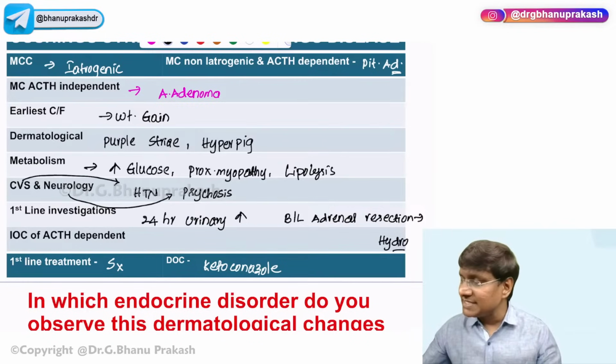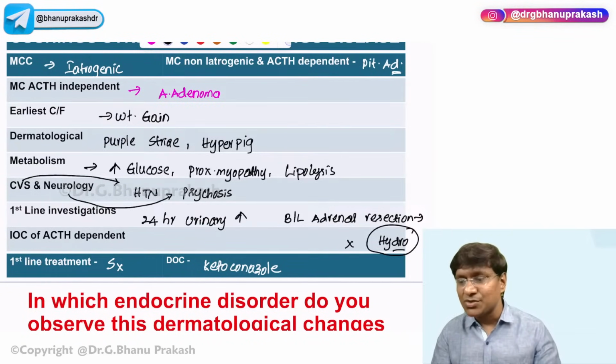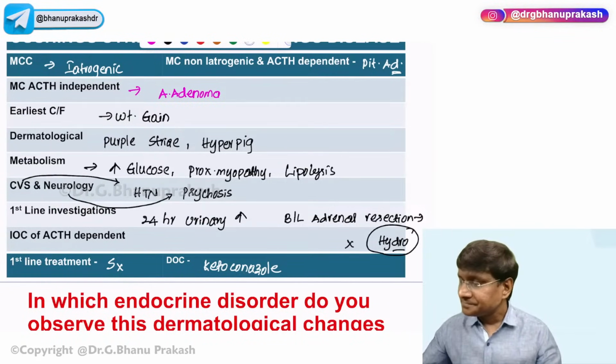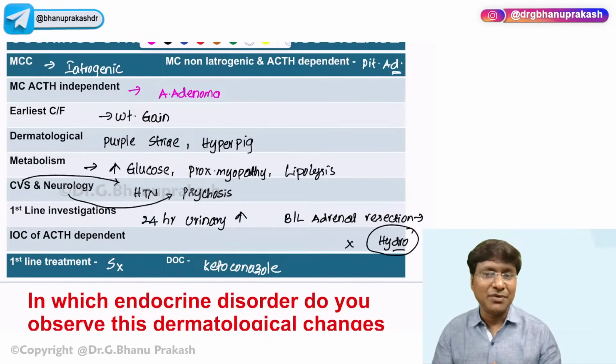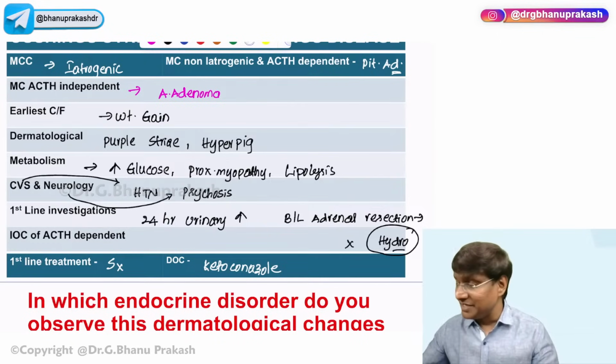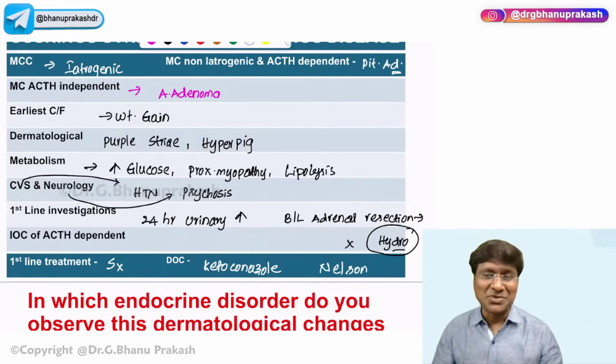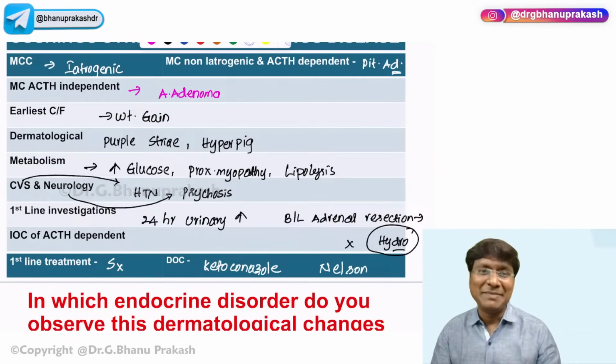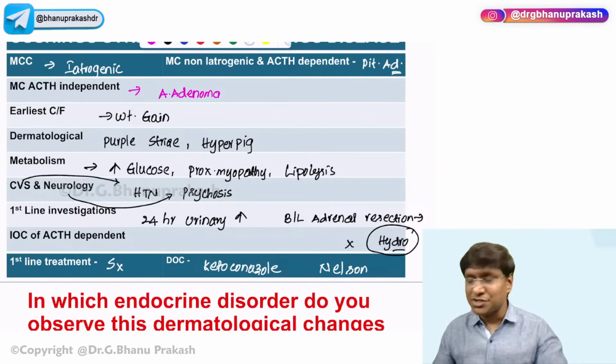Now, if the steroid is not given, can anyone tell me what is the syndrome associated with that? If steroid is not given after doing bilateral adrenal resection, what will be the syndrome that can develop? Very good. So these patients will develop what is called Nelson syndrome, where there will be hyperpigmented skin, right? So this is about Cushing syndrome.